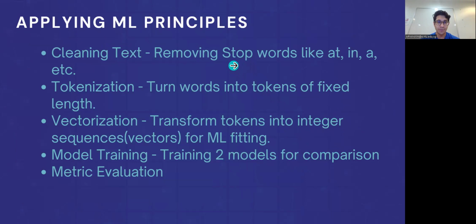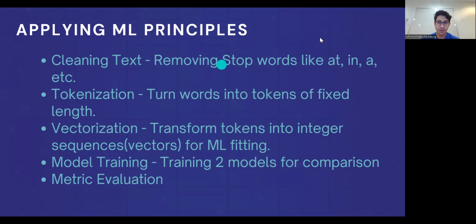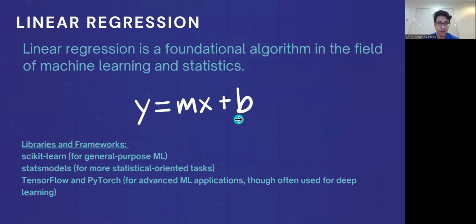We also apply ML principles. So we clean text, removing stop words like at, in, a, etc. And we then use tokenization to turn words into tokens of fixed length. Vectorization then transformed the tokens into integer sequences or vectors for ML fitting. The model training was then done, training 2 models for comparison, and we did a metric evaluation of that.